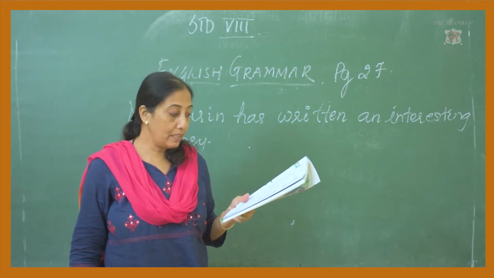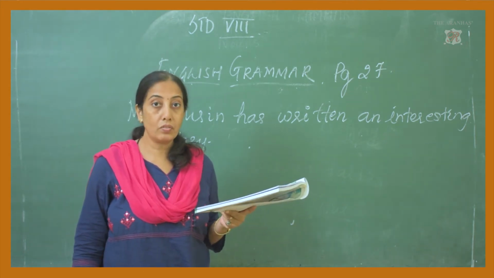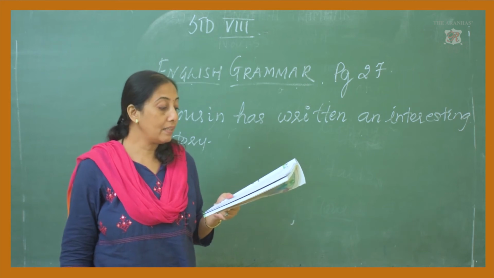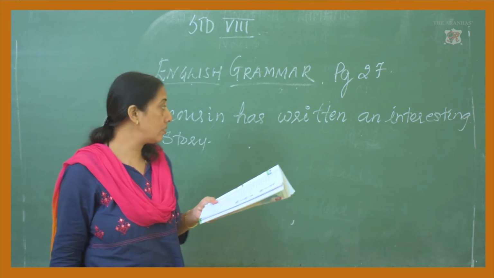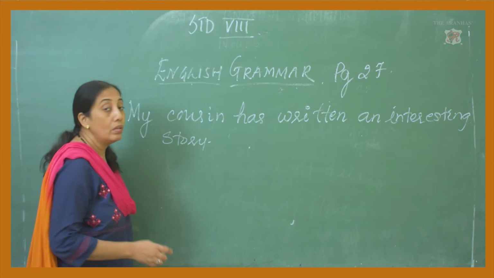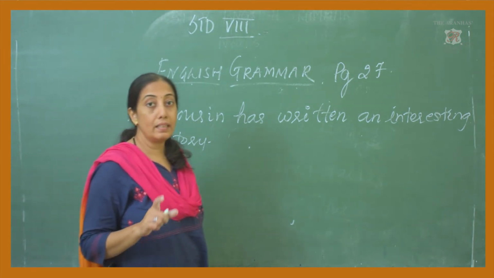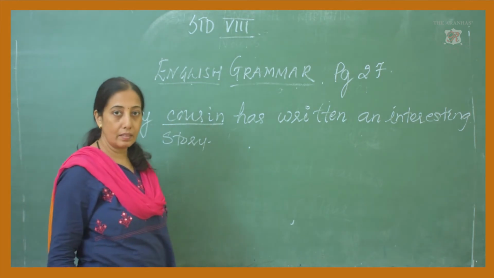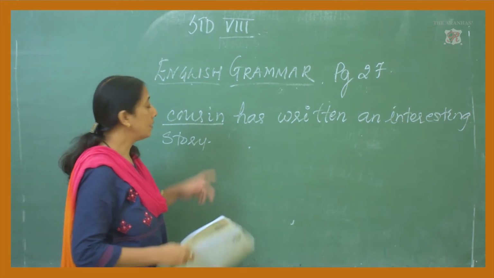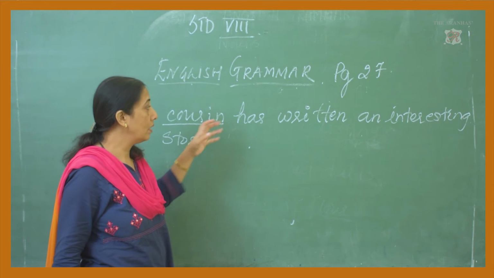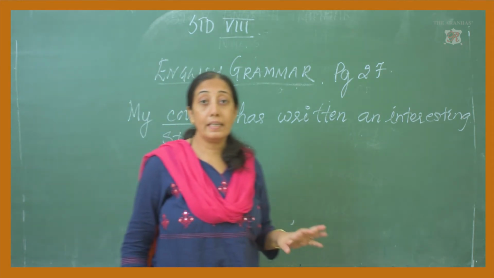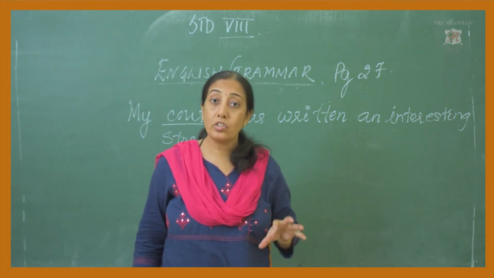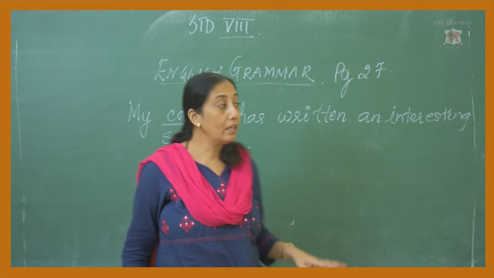See page number 27, the 13th sentence from your book. My cousin has written an interesting story. Now, here you are supposed to underline the noun, which is cousin. Correct? Now, I said here it is a name of a person. Already I told you that an action also is counted as a noun.